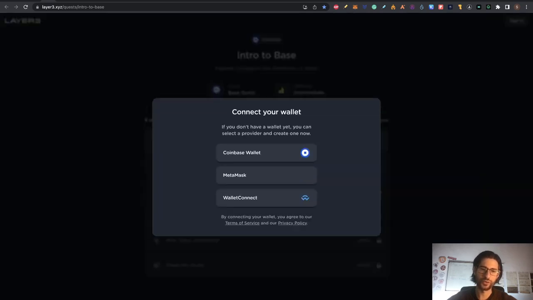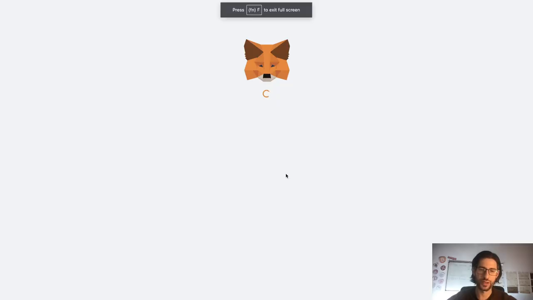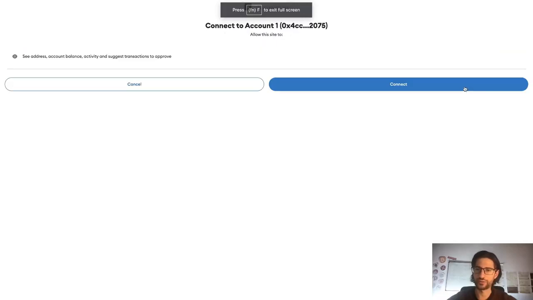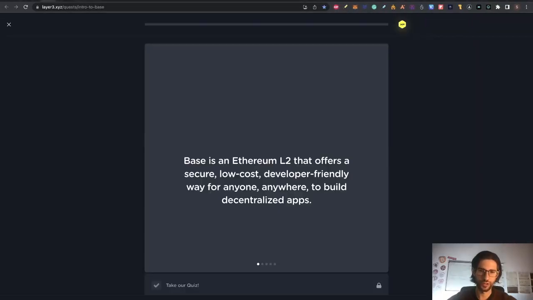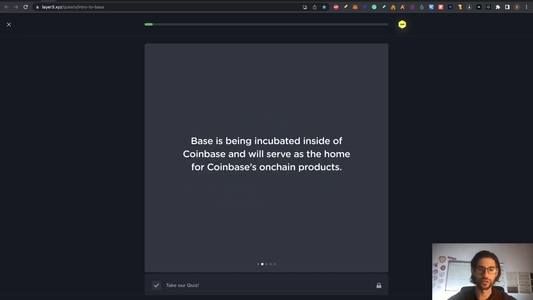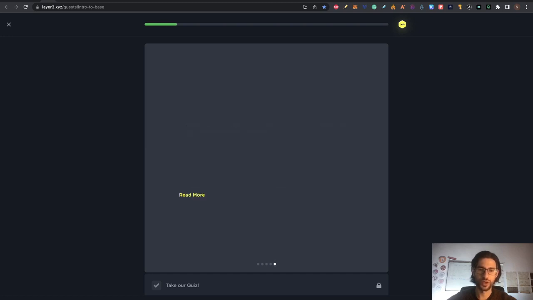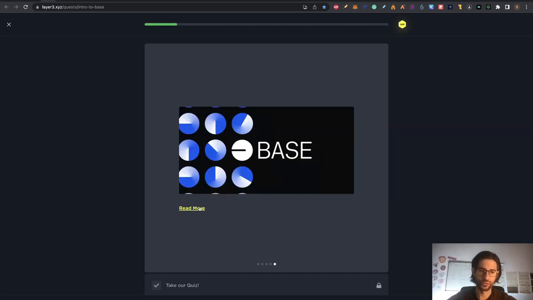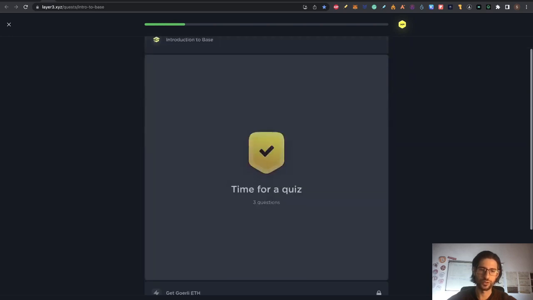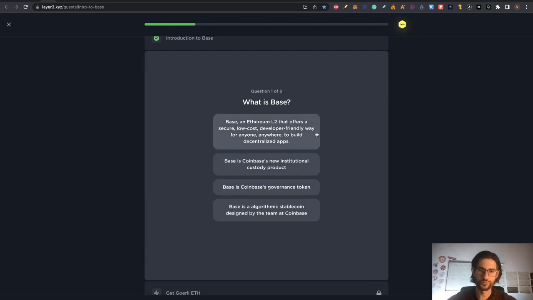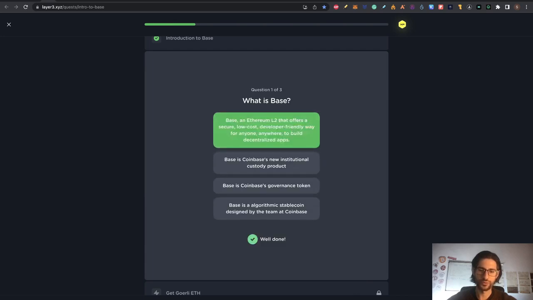First, for the quiz, you need to check a little of this stuff. After connecting your MetaMask, sign with Layer3, click on begin, and you need to answer these questions. First, you need to read this in order to get all this knowledge, and you are going to be asked about all this after. You want to click on read more if you want, click on continue. So now we are going to do the quiz. These are the correct answers.